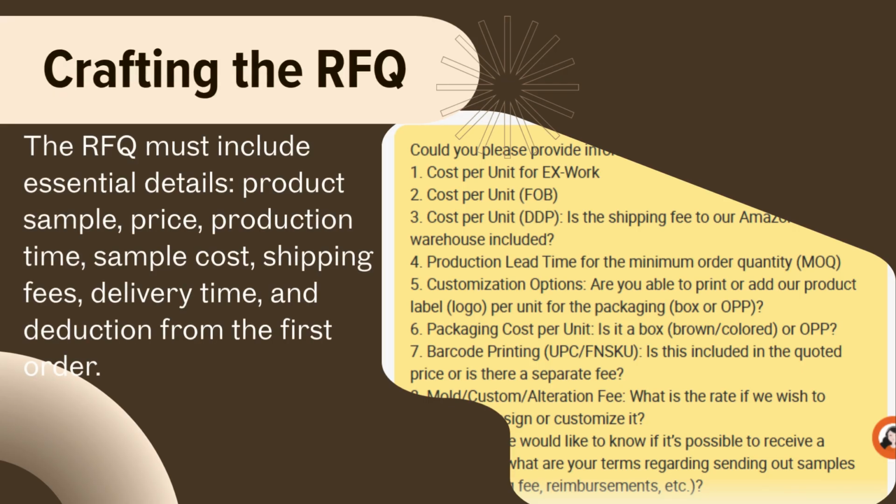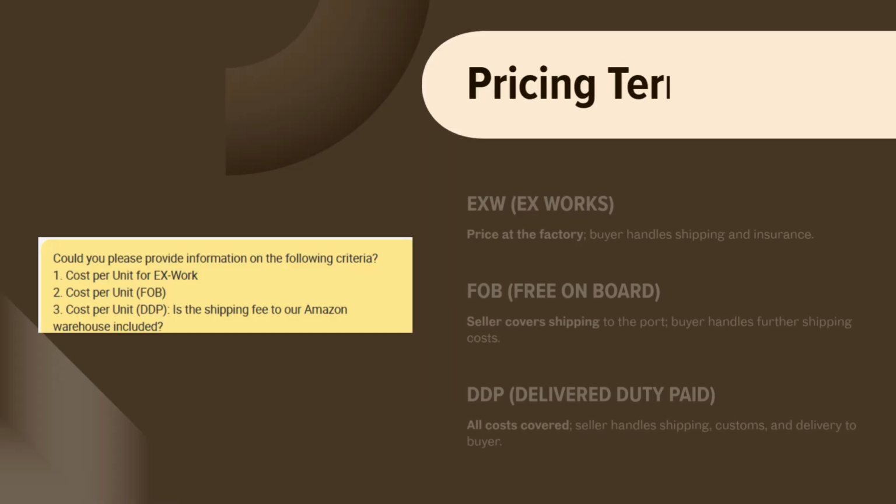The next thing I prepared is my request for quotation. It is an essential part of the supplier sourcing as it includes details about the product sample price and the production time. And in my RFQ, I asked about the sample cost, shipping fees, expected delivery time, and whether the sample price can be deducted from the first order once confirmed.